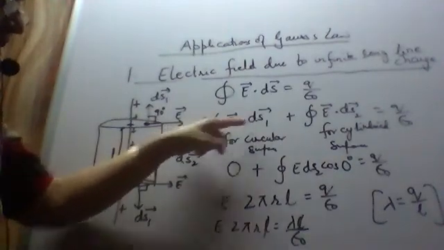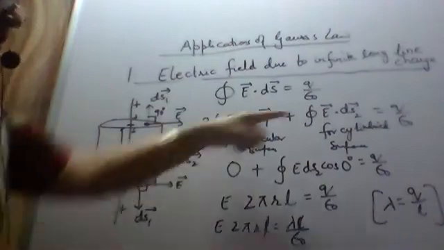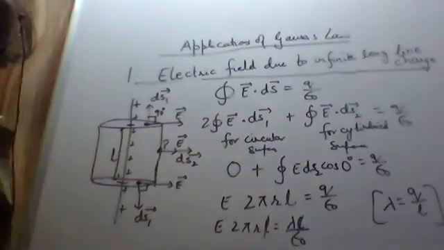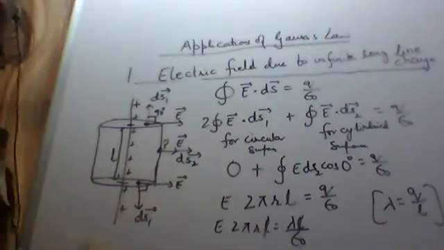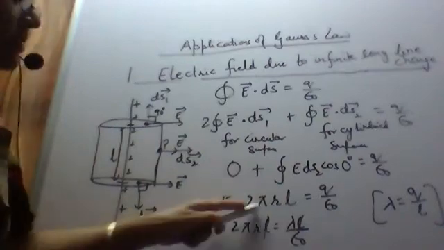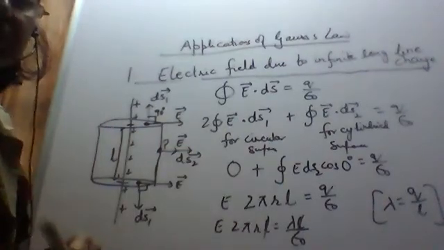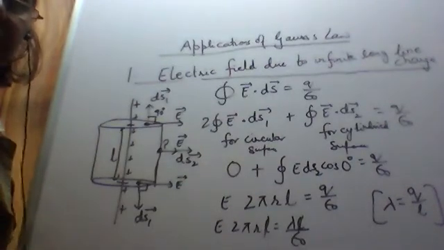For the circular part, E ds1 into cos 90 is 0. The angle between E and ds2 is 0 degrees. Integration of ds2, that is the total surface area of the cylindrical part, is equal to 2 pi r into L. Now Q here is equal to lambda into L.